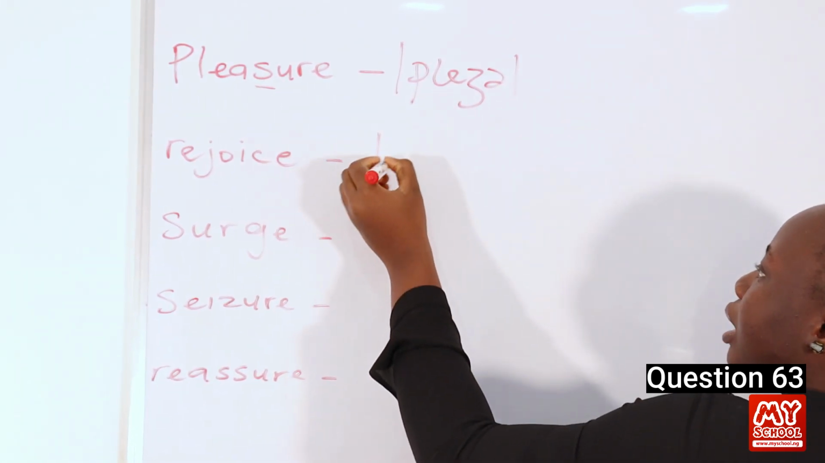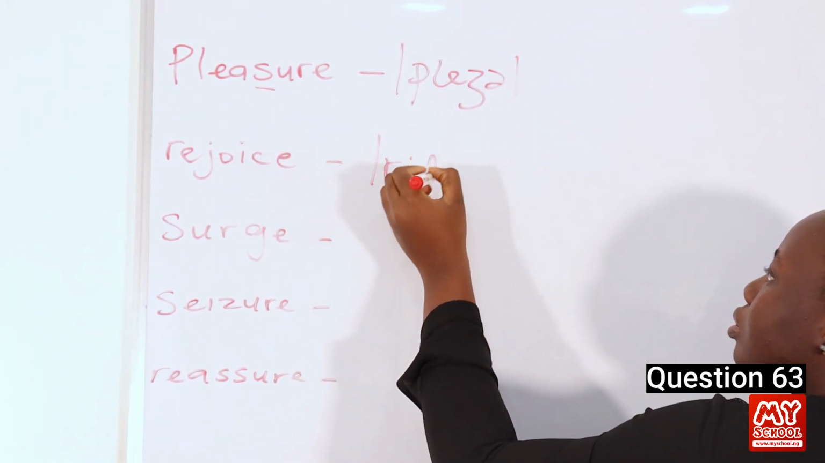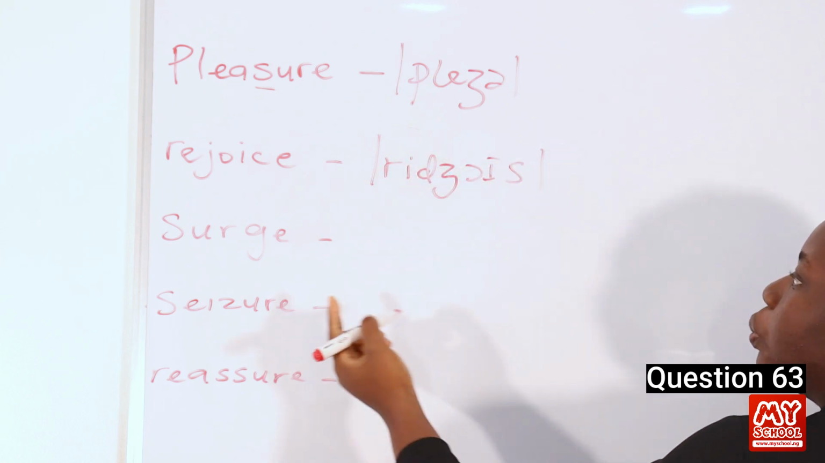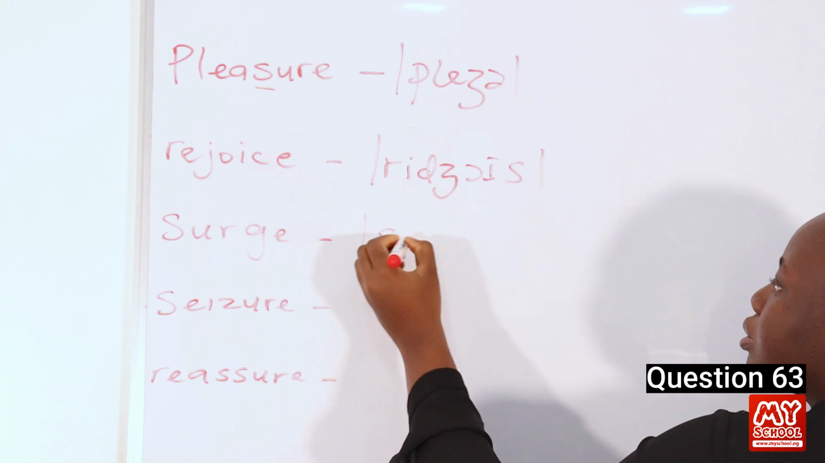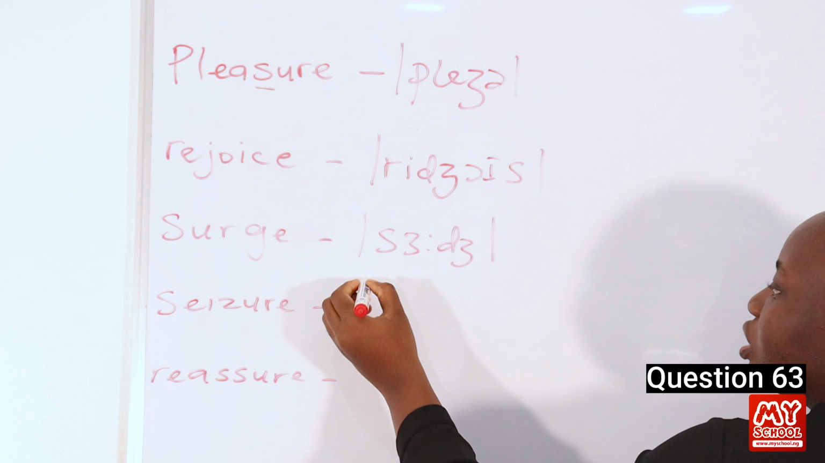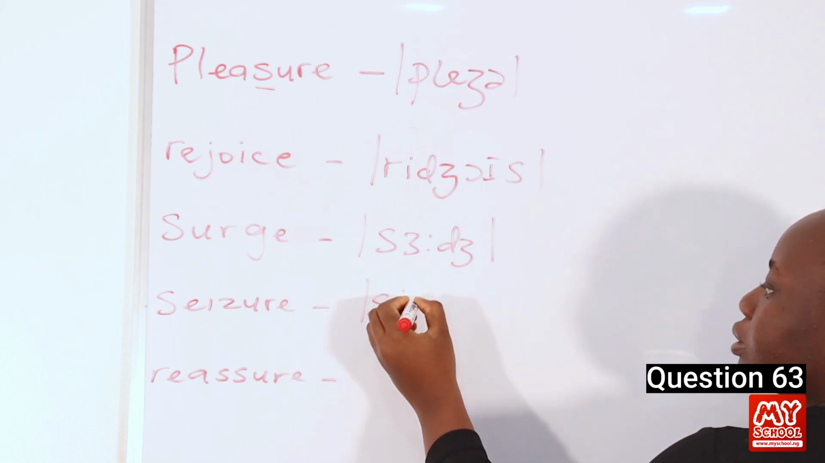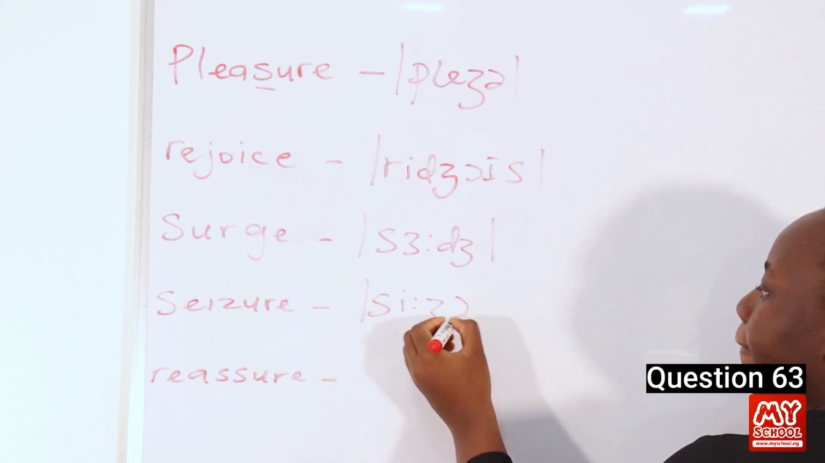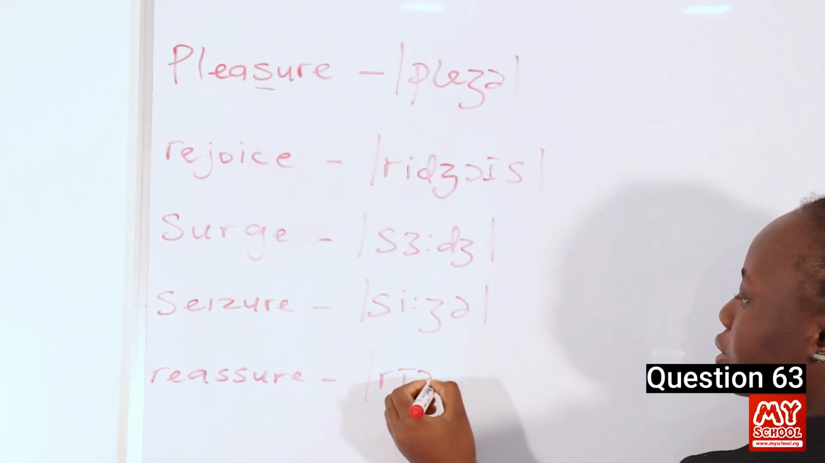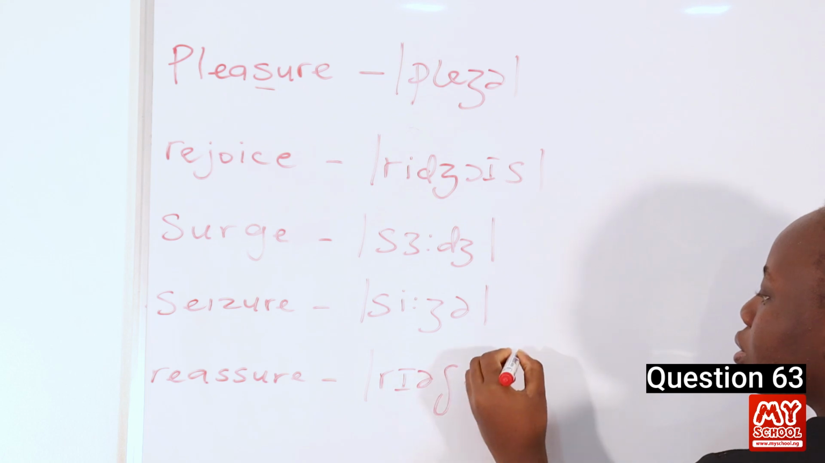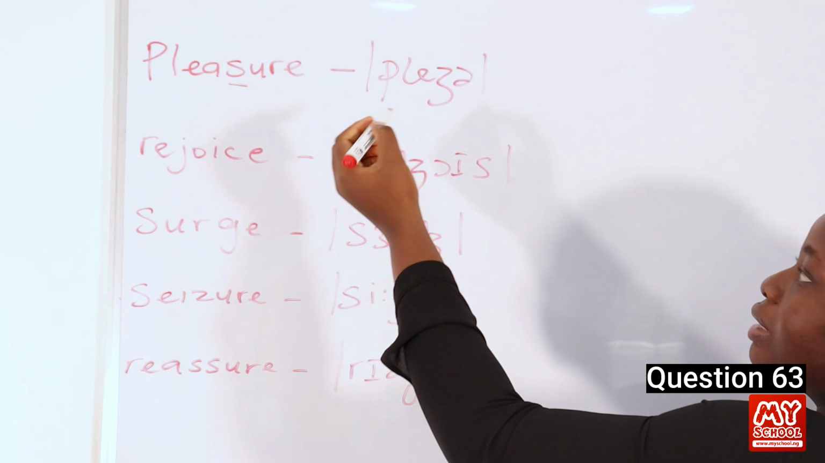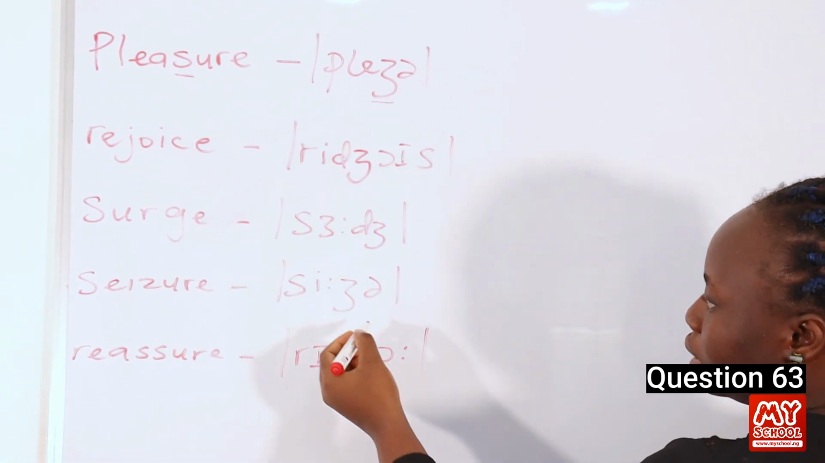Then rejoice can be transcribed as this. The word surge can be transcribed as this. The word seizure can be transcribed as this. And finally, the word reassure can be transcribed as this. So from the options, you can see that the word that has this sound is this one.